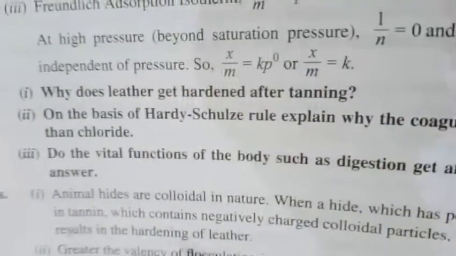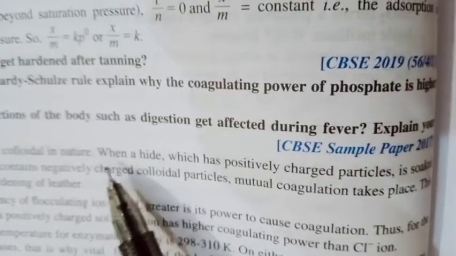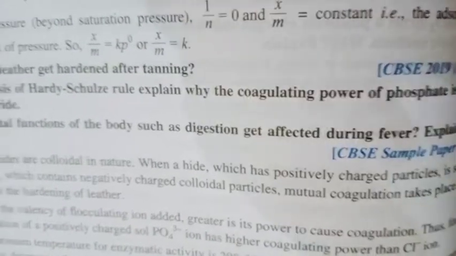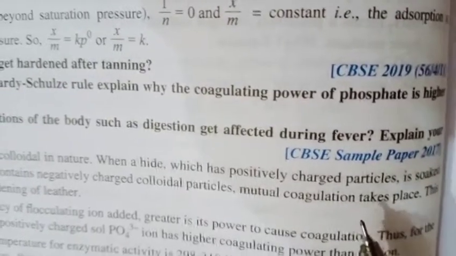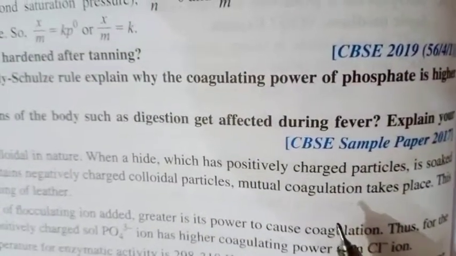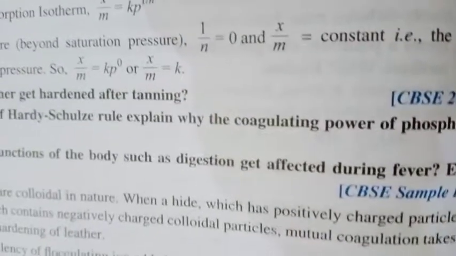why does leather get hardened after tanning? Animal hides are colloidal in nature. When the hide, which has positively charged particles, is soaked in tannins which contain negative charge, at that time mutual coagulation takes place, and due to this mutual coagulation the hides become hard.